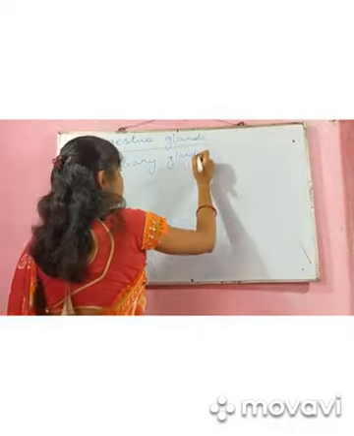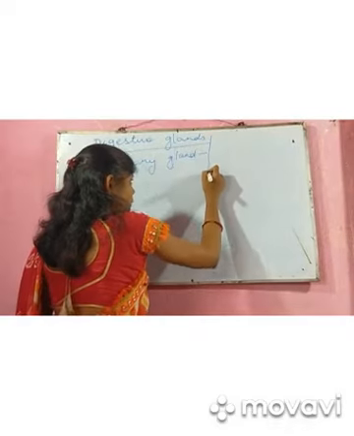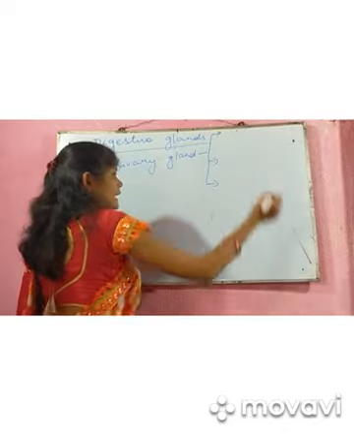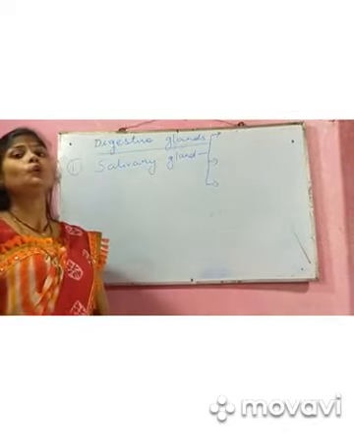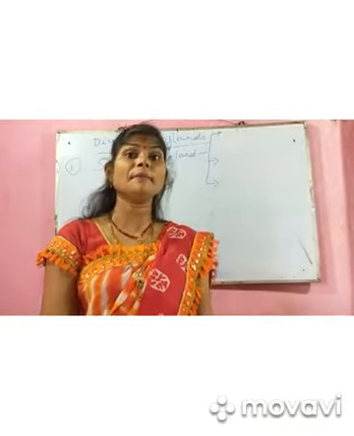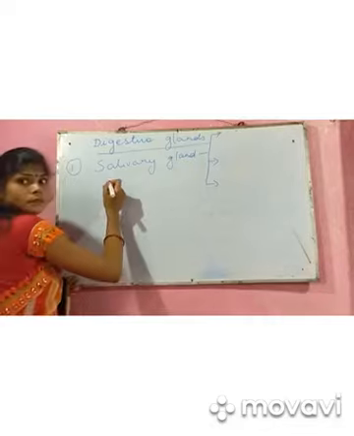It is divided into three parts, meaning we have three salivary glands in our mouth, which secrete an enzyme known as salivary amylase.